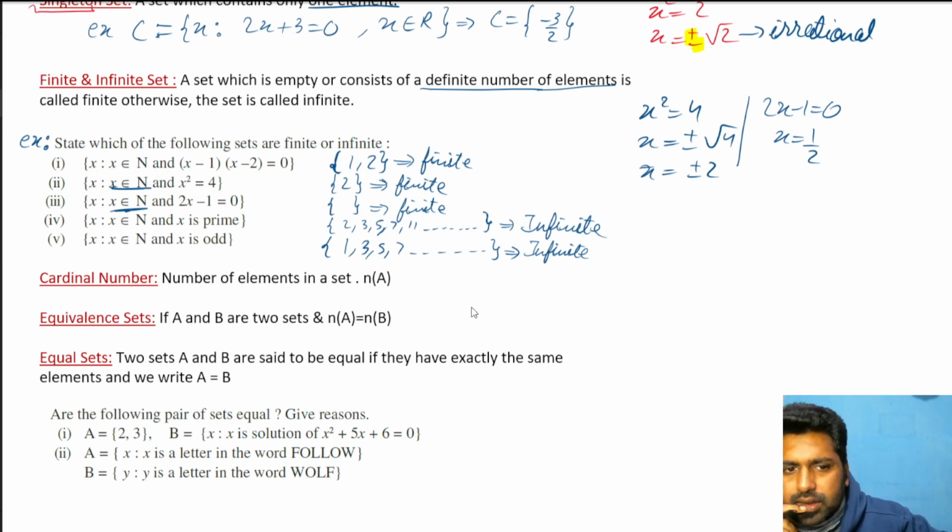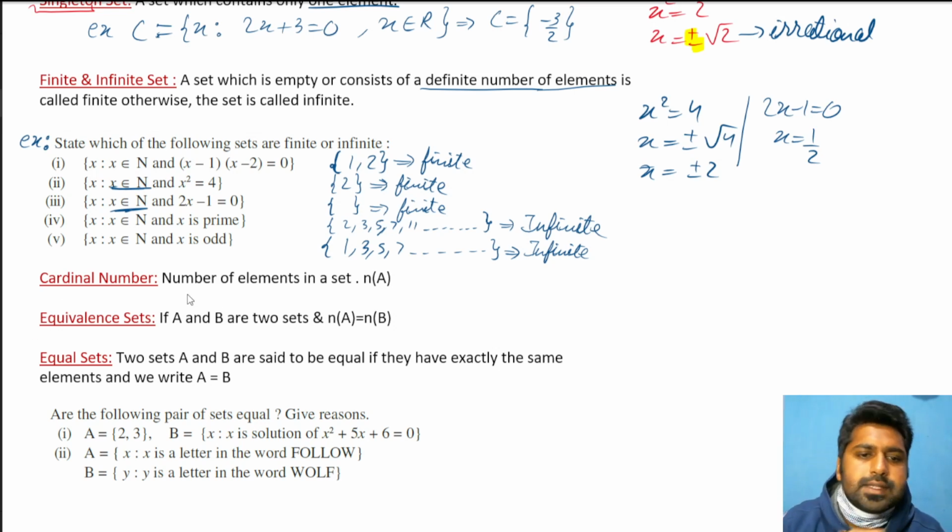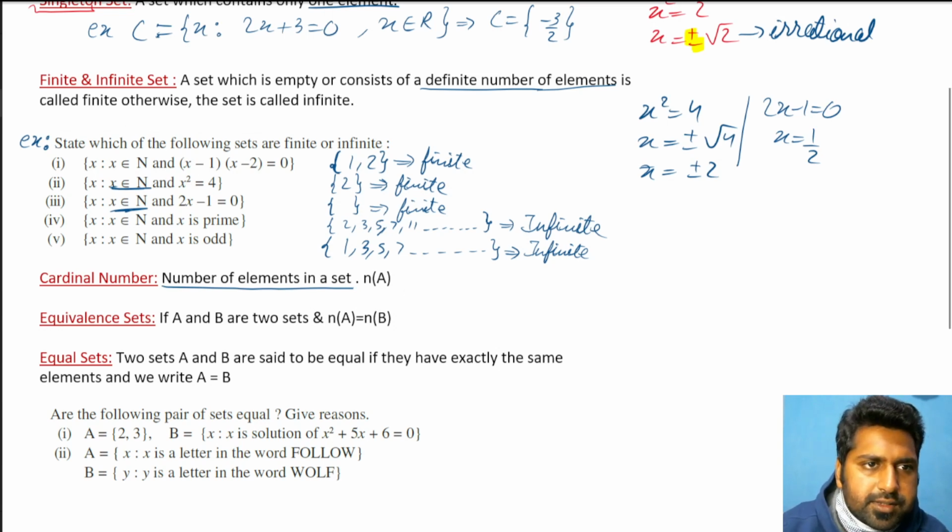Next comes a cardinal number. Now, if you don't know the word, it might confuse you, but it's a very simple meaning here. Cardinal number means number of elements that is present in any set. So I'll give you one example for this. Let me create some space first.